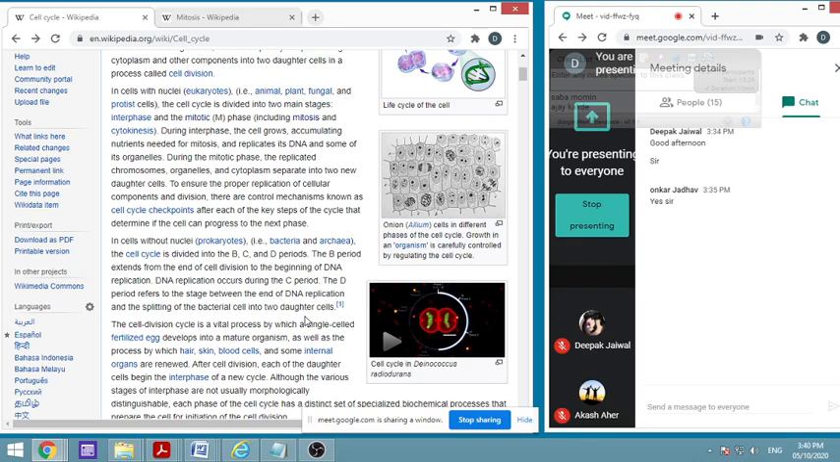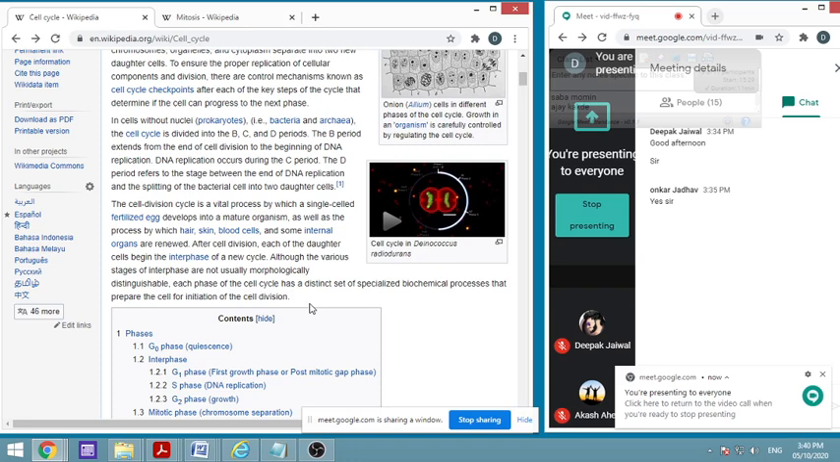And the B period, that is from cell division to the beginning of DNA replication. DNA replication occurs during the C phase, and the D period will be the stage between the end of DNA replication and the splitting of the bacterial cell into two daughter cells. And if you remember, again I repeat, it is called the binary fission method. So this fission takes place so that these two things are separated.